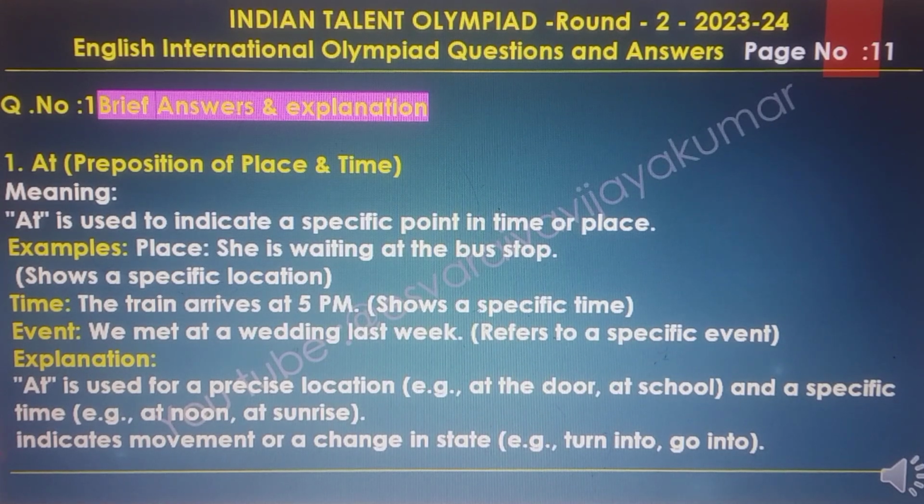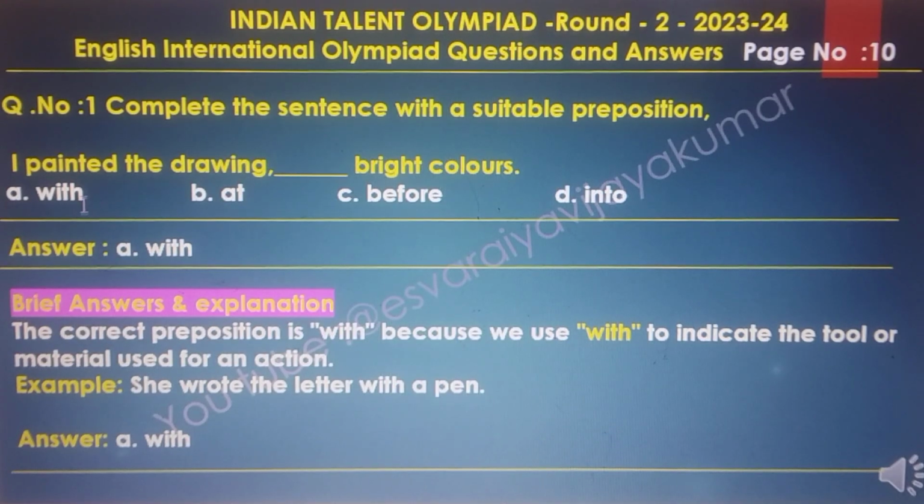The explanation: at is used for a precise location, for example at the door, at the school, and for a specific time, for example at noon, at sunrise. Into indicates movement or a change in state, for example turn into, go into. Actually we have given the second option as at, and the third option as into.